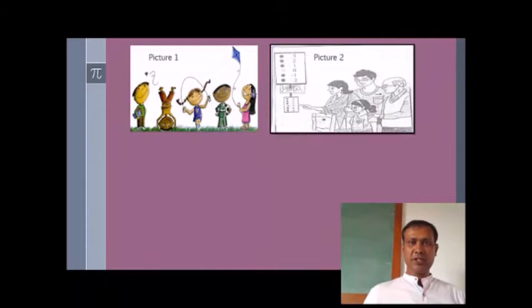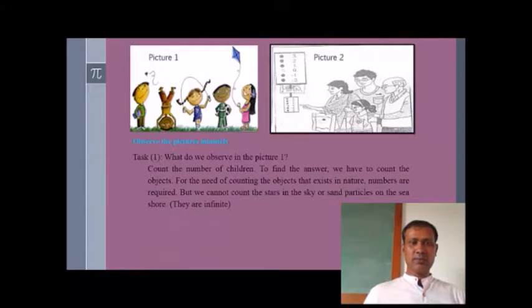Observe these two pictures carefully. Task 1. What do we observe in picture 1? Count the number of children. To find the answer, we have to count the objects. For the need of counting the objects that exist in nature, numbers are required. But we can't count the stars in the sky and sand particles on the seashore because they are infinite.